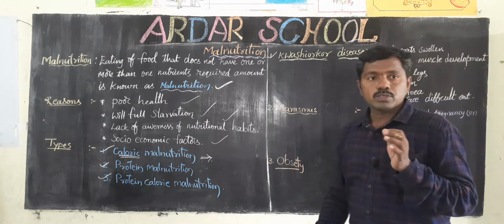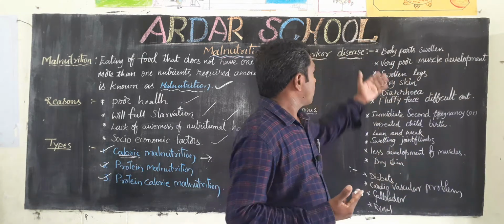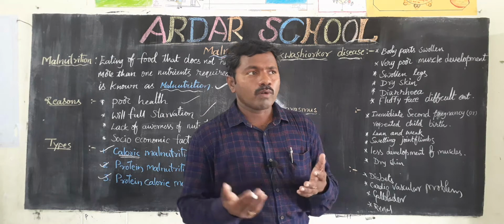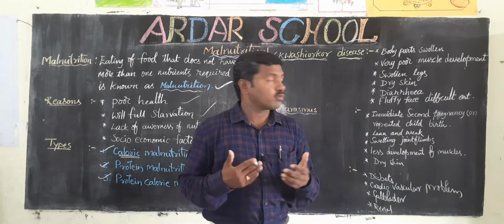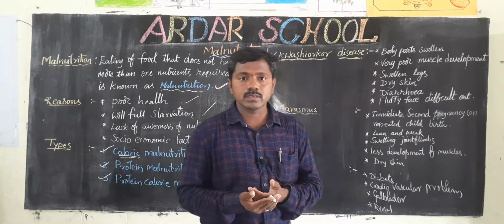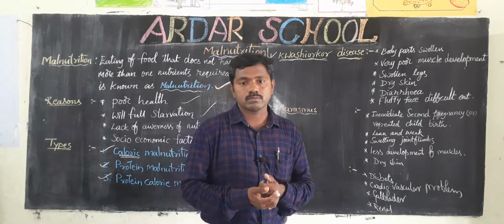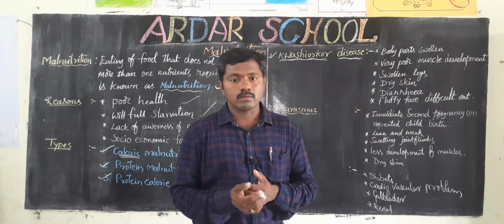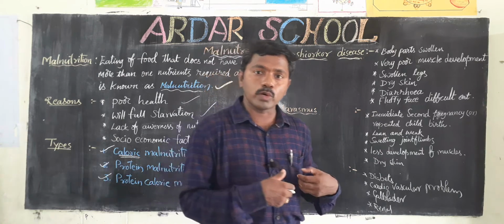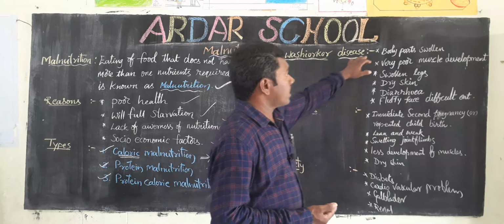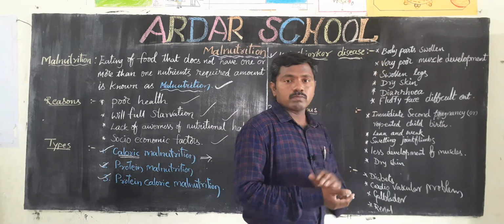Okay, children, body parts are swollen. The reason is accumulation of water in the intercellular spaces. That's why body parts are swollen.